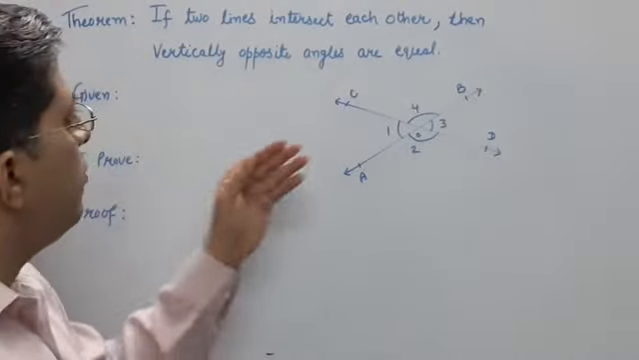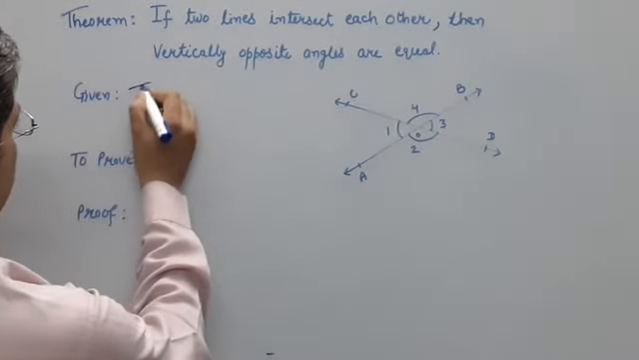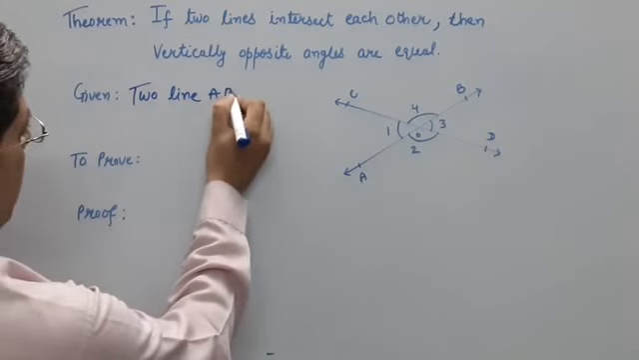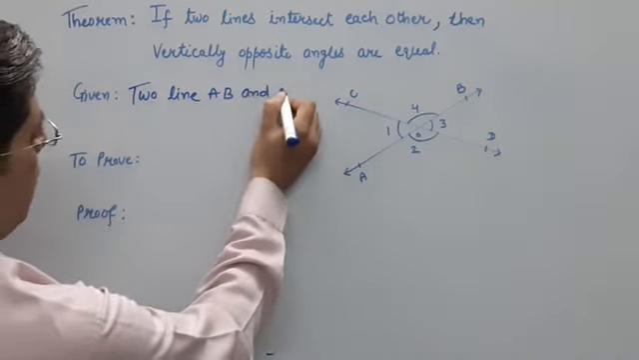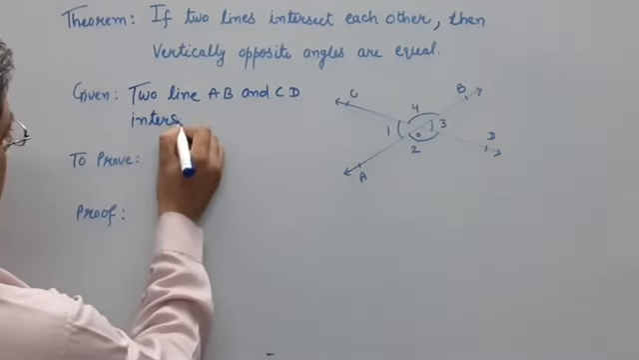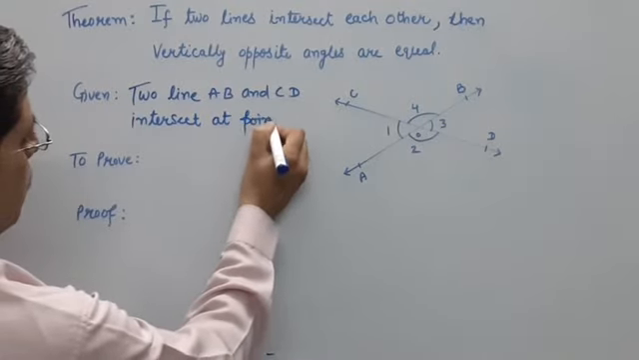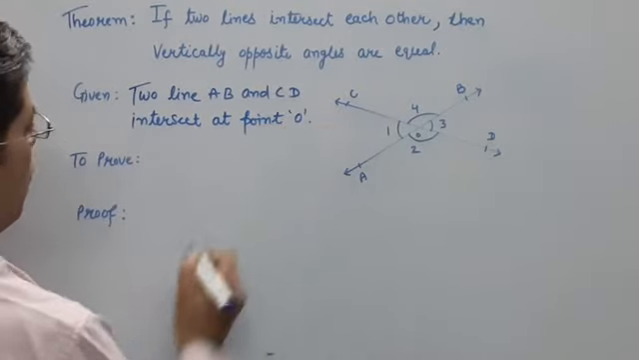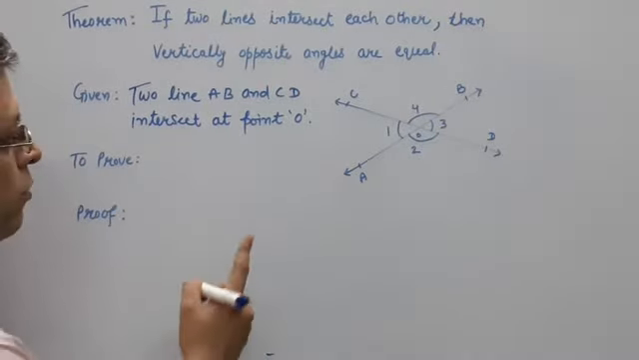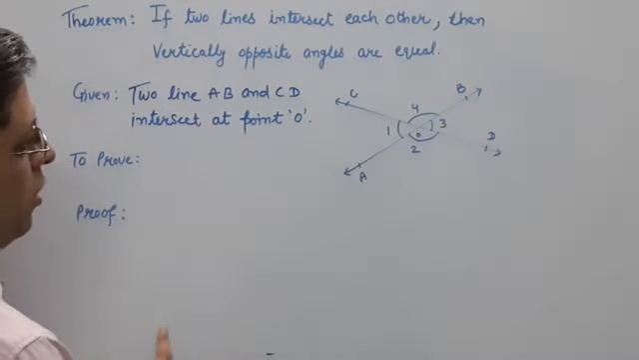What is given? The given thing you write: two lines AB and CD intersect at point O. And what you have to prove, that already I explained to you. You have to prove that vertically opposite angles are equal.